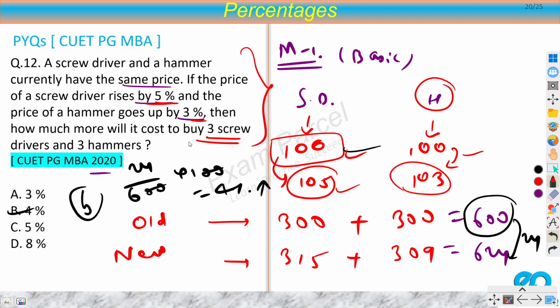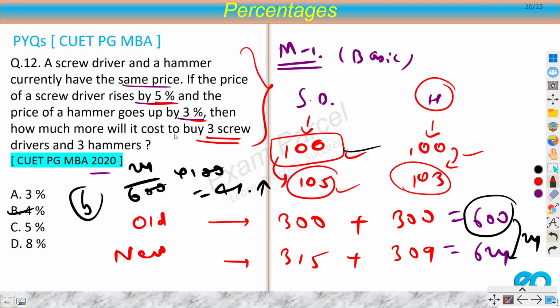If you feel that you can apply weighted average, then you should apply it. But please don't apply it at wrong place. You should have clear concept of where I can apply weighted average. Usually there are 2 or 3 sets of groups, and each of them will have a value, and then it will be asked what is the average, or what is the average percentage increase in the whole set.